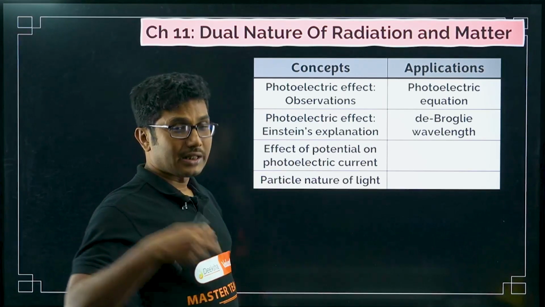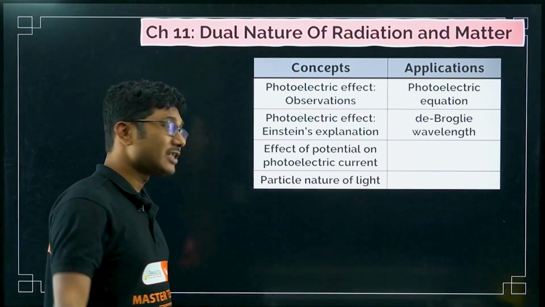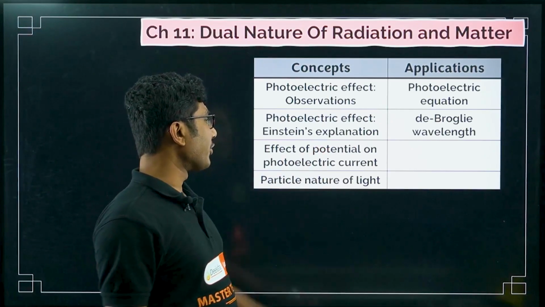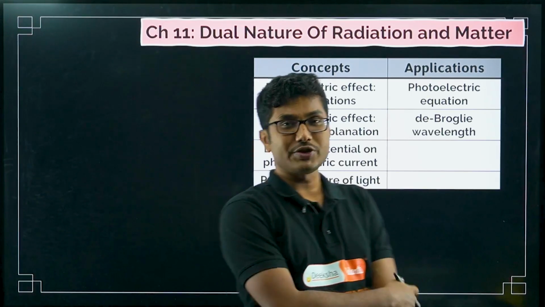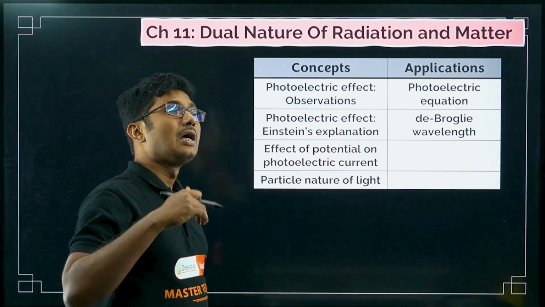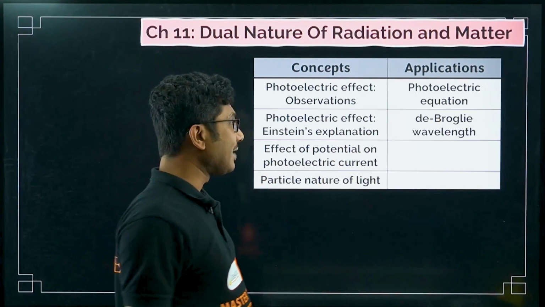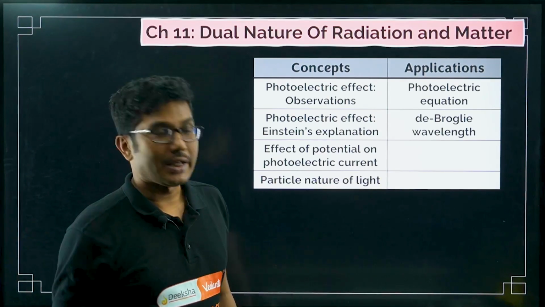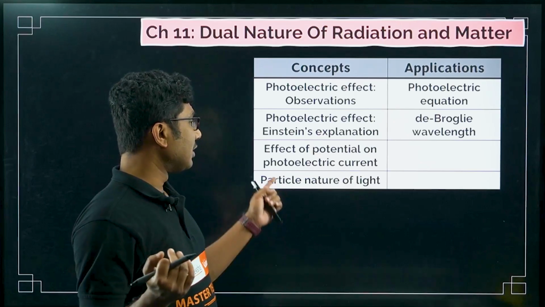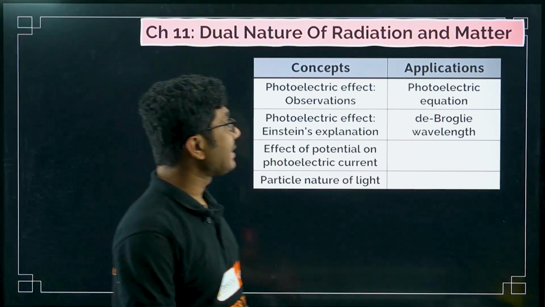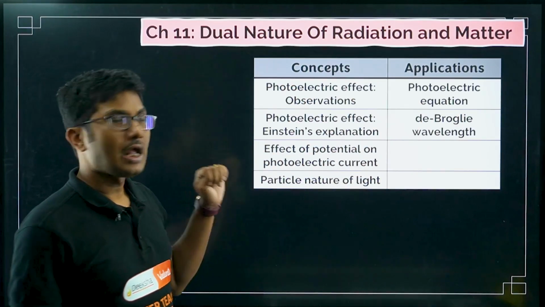Photoelectric effect, there are different observations from the photoelectric effect. Then Einstein's explanation of the photoelectric effect is also very important. Effect of potential on photoelectric current, so different graphs are there. What will happen if you apply external potential? What is stopping potential, what is maximum saturation current? Particle nature of light is also important, why light is behaving as a particle. And in the application part, the photoelectric equation. Based on the photoelectric equation, numerical questions are very common.